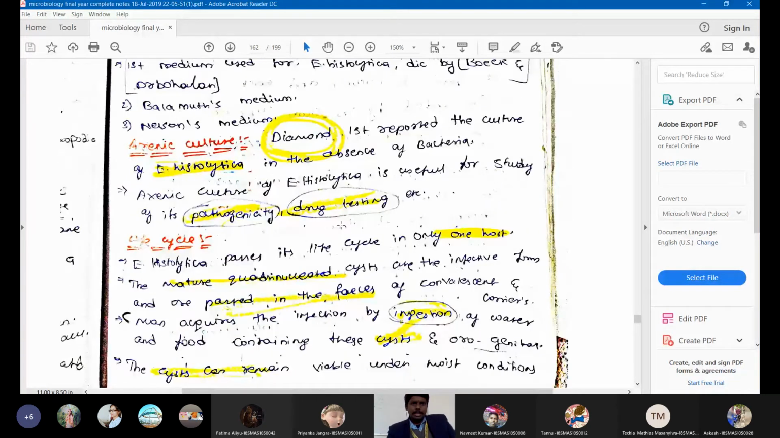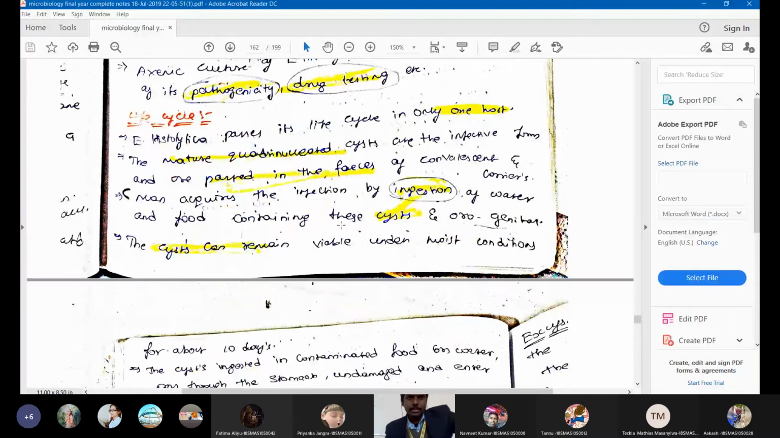Let me finish the life cycle also. After the life cycle, we can go through the laboratory diagnosis. So see here, the life cycle. Entamoeba histolytica passes its complete life cycle in only one host.